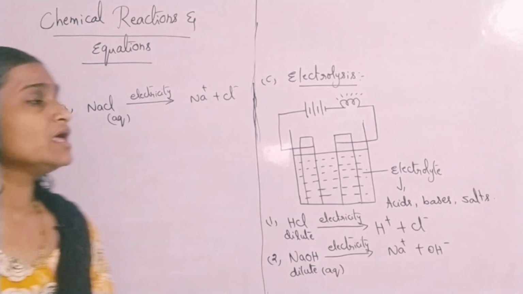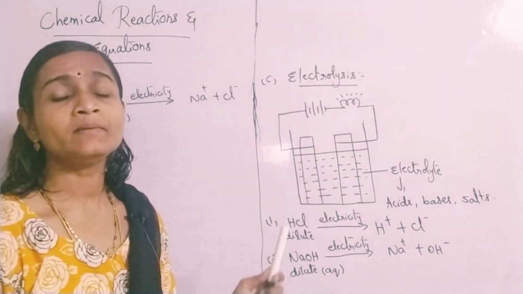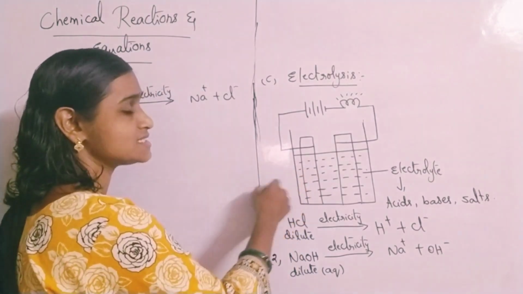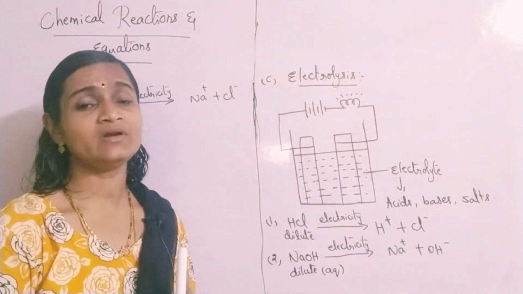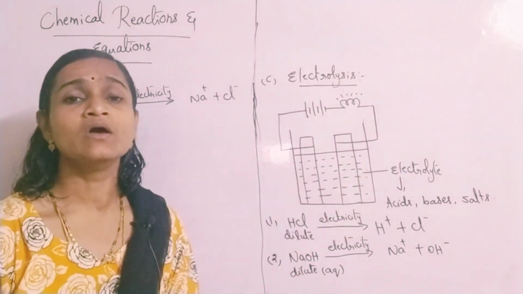Here certain substances will migrate towards the electrodes. The metal plate connected to the positive terminal you call the anode, and the metal plate connected to the negative terminal you call the cathode.